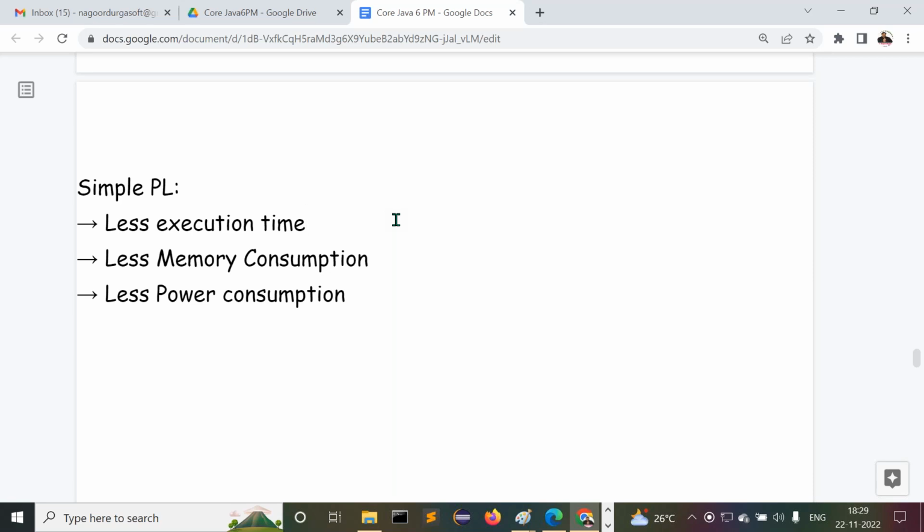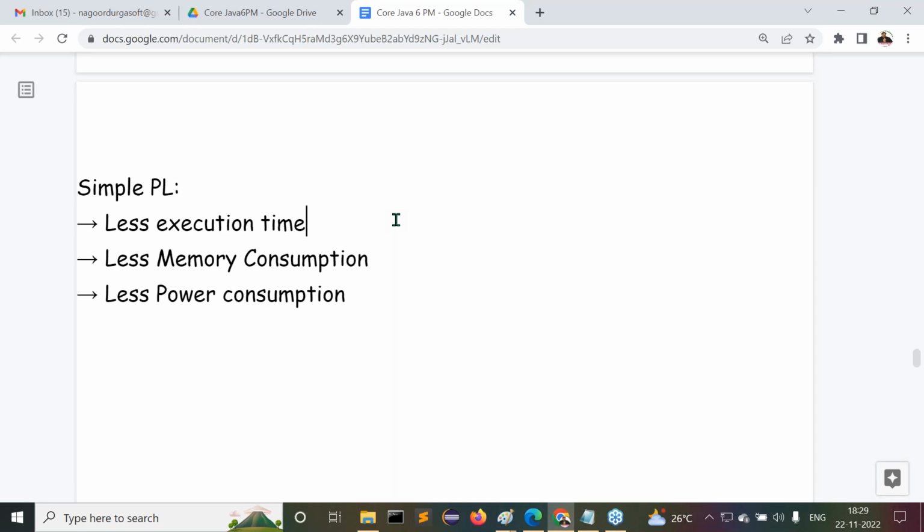Now observe carefully. When the program takes more execution time, automatically the performance of the end product is reduced, or not? When the end product performance is not good, is it possible for the customer to take that product again and again? Where the total business loss is going to happen, or not?